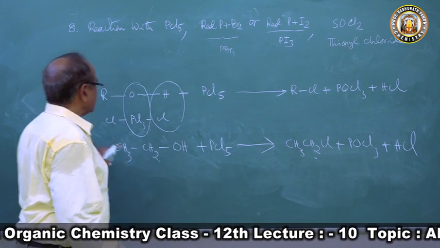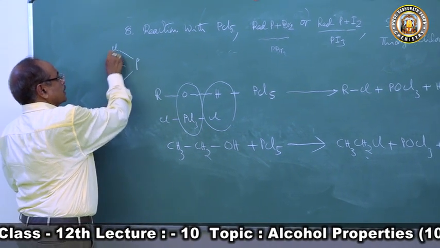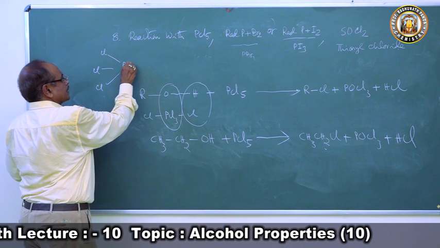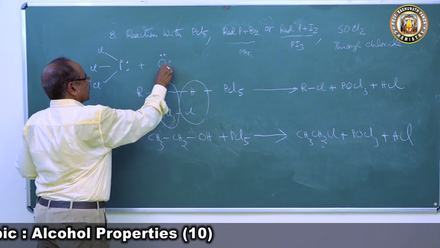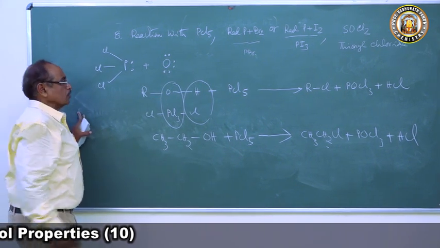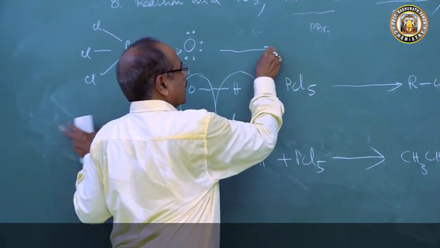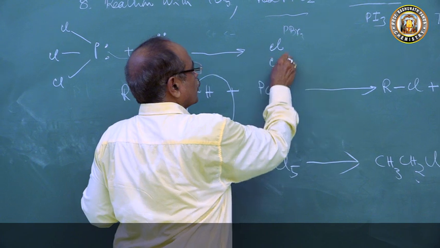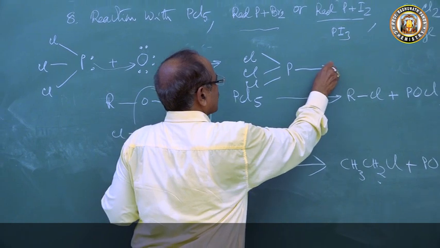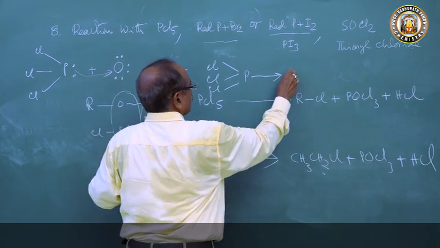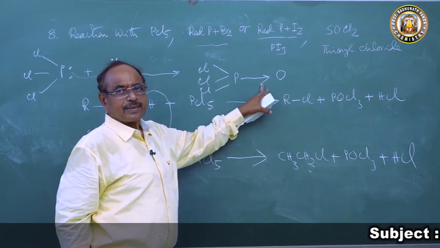What is the structure of POCl3? This is phosphorus. These are 3 chlorine atoms bonded to phosphorus, and it has a lone pair of electrons. Oxygen atom has 6 electrons. So this phosphorus donates a pair of electrons to oxygen to form a coordinate covalent bond. So there are 3 covalent bonds and 1 coordinate covalent bond.